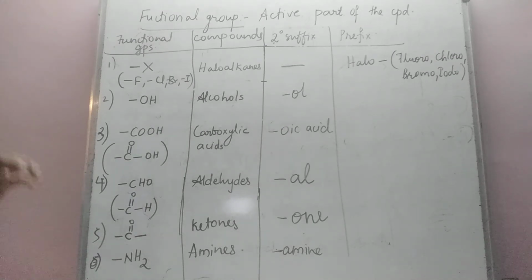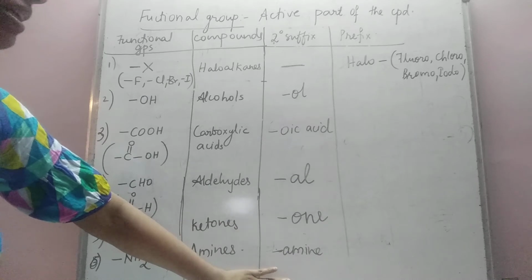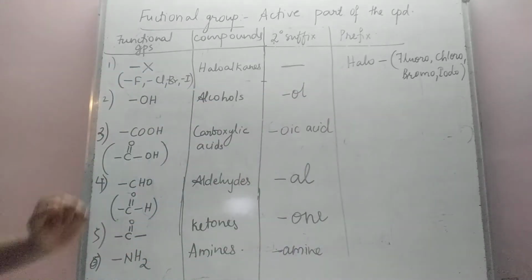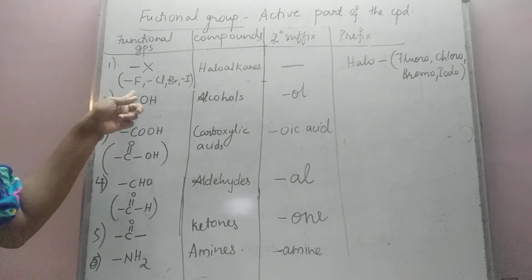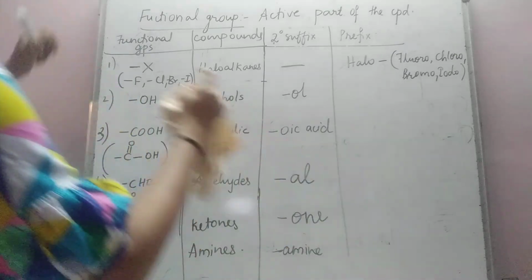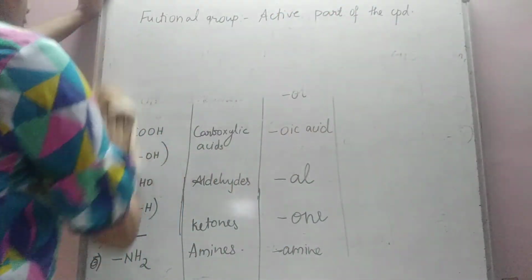So this is all about functional group. Functional group is the active part of the compound. These are the functional groups. These are the secondary suffixes which can be used while naming compounds containing the functional groups, and this is the prefix which is used only for halogen containing compounds. Okay, let us quickly take up one example of compounds containing functional groups.